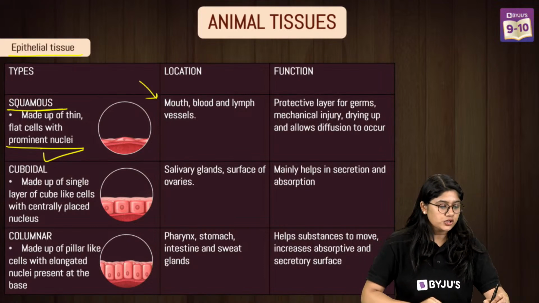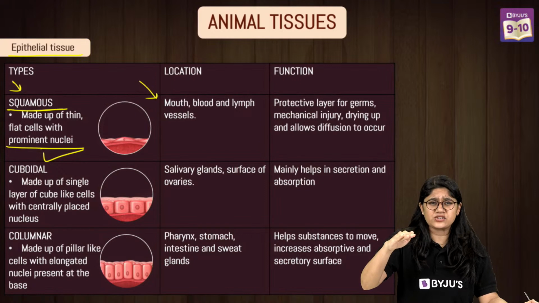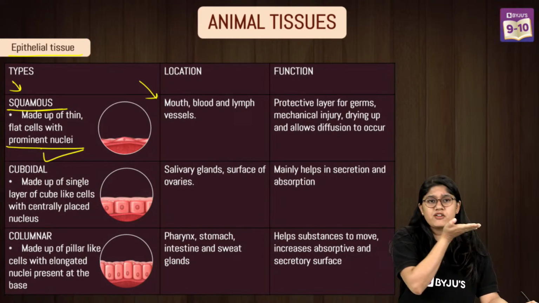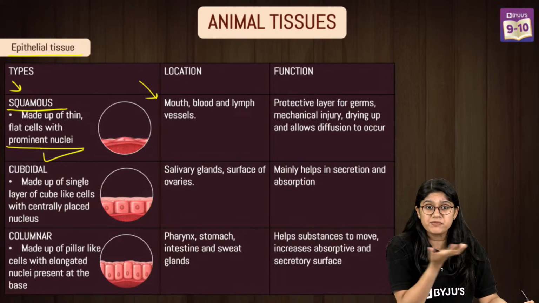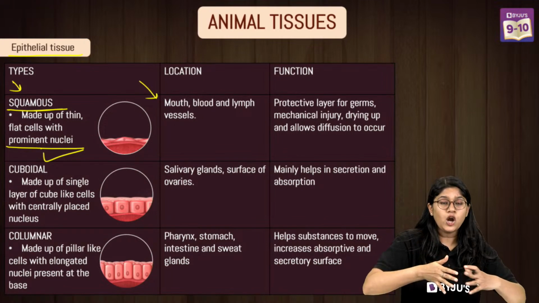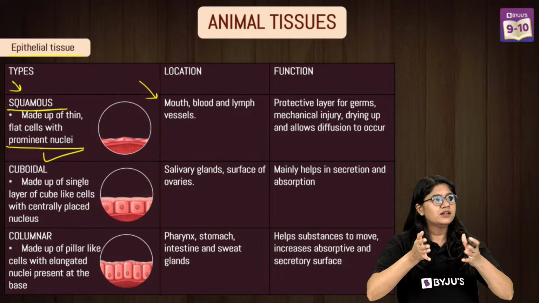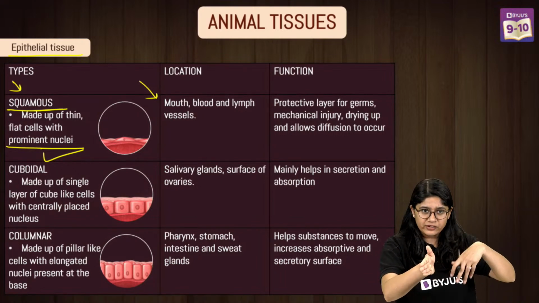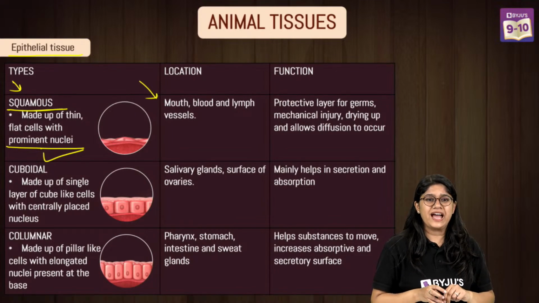Okay, everyone. So the first type over here is the squamous, which has very thin and flat cells. Yes, SRJ, we call them pavement tissue because of the pavement that we see in the parks or on a small walking lane. We have that kind of arrangement. Yes, Anshu, very good. Sure, we will discuss that.